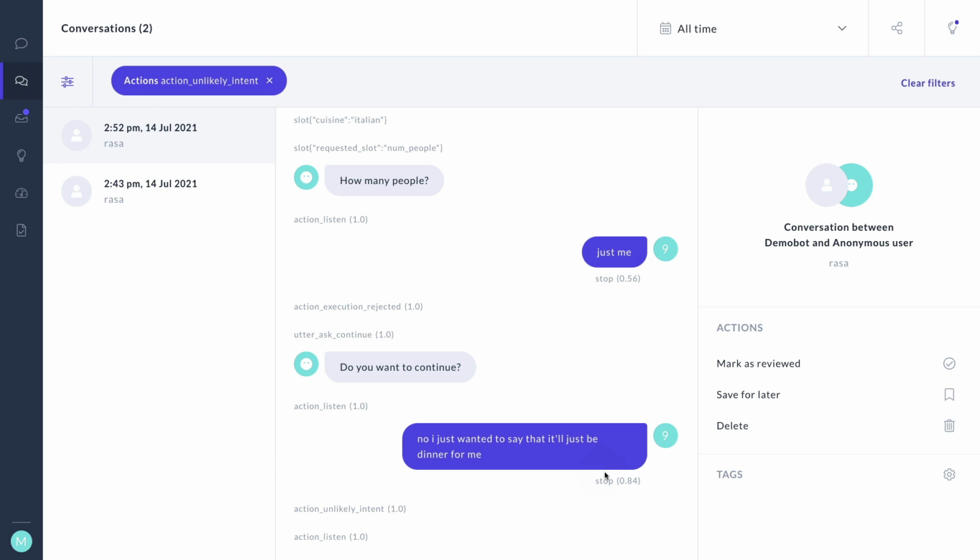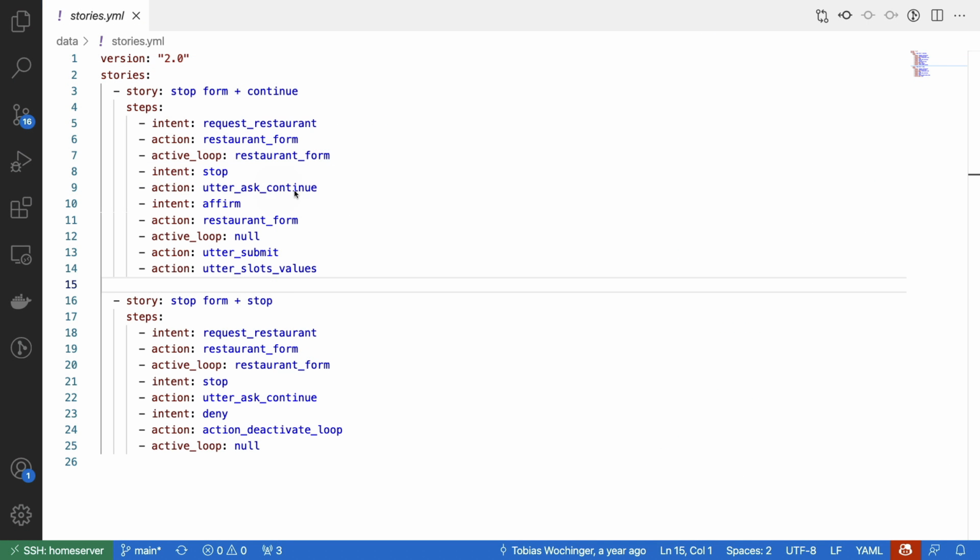Seeing the intent stop 2 times in a row, that hasn't happened in any of our stories. And just to confirm, I have an intent stop here and an intent stop here, but in all of my stories, that's either followed up with an affirm intent or with a deny intent. I never see 2 stop intents in a row in my training data, and that's the reason why the unexpected intent policy is currently triggering.